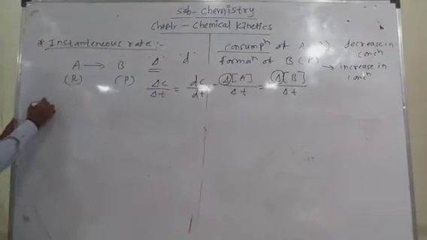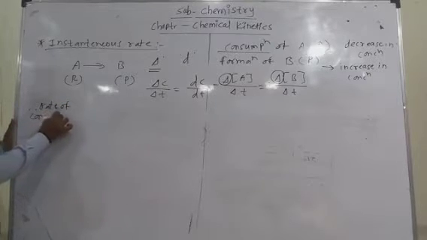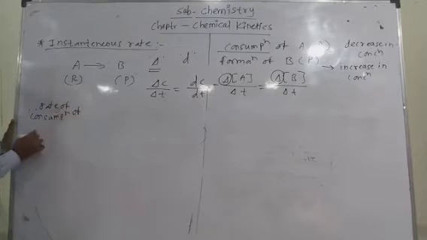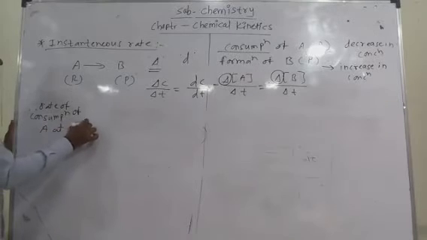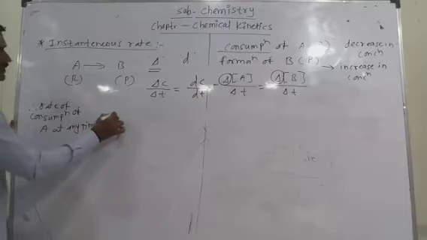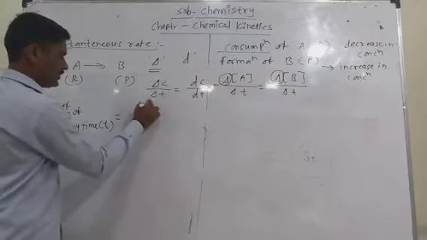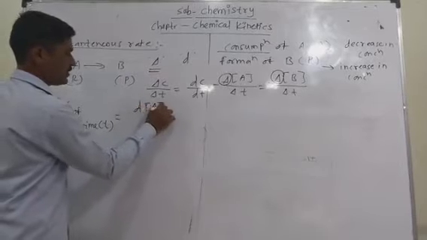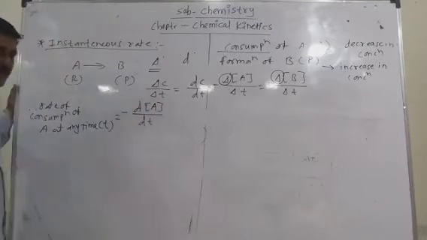According to that, the rate of consumption of A at any time t is equal to the change in the concentration of A divided by change in time, but with a negative sign.